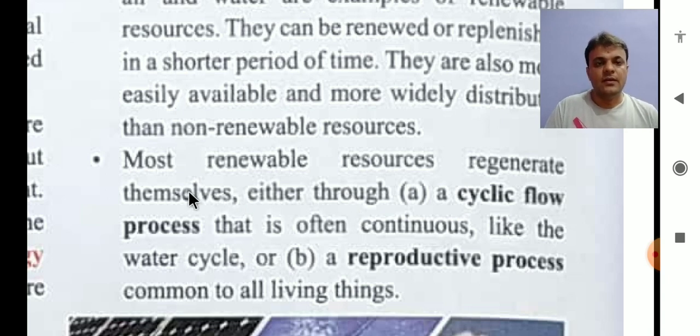Then most renewable resources regenerate themselves either through a cyclic flow process that is often continuous, like the water cycle, or a reproductive process common to all living things. Regenerate means to create itself again and again. There are two aspects of generating themselves again. First is the water cycle.